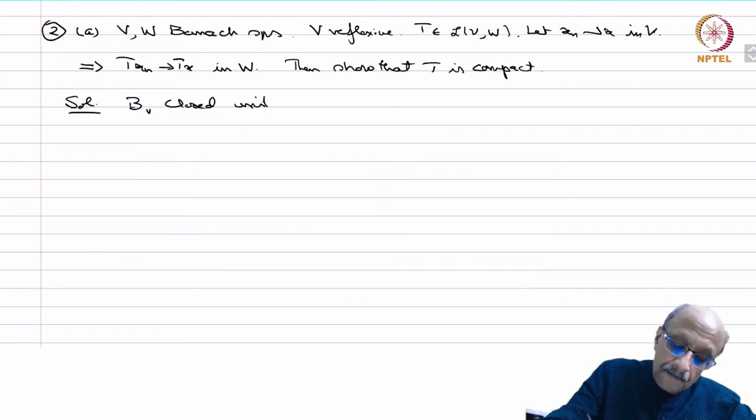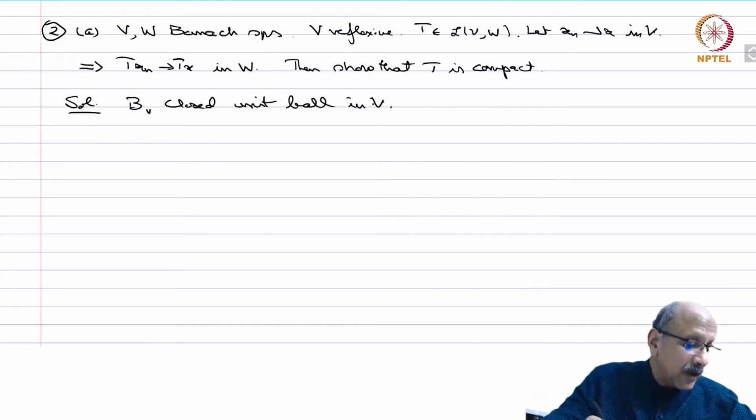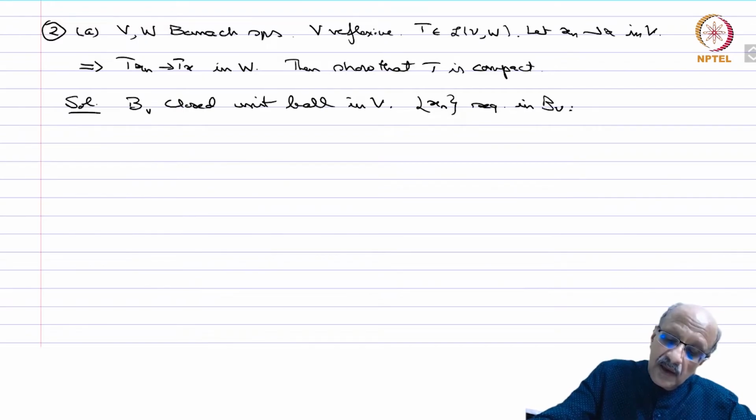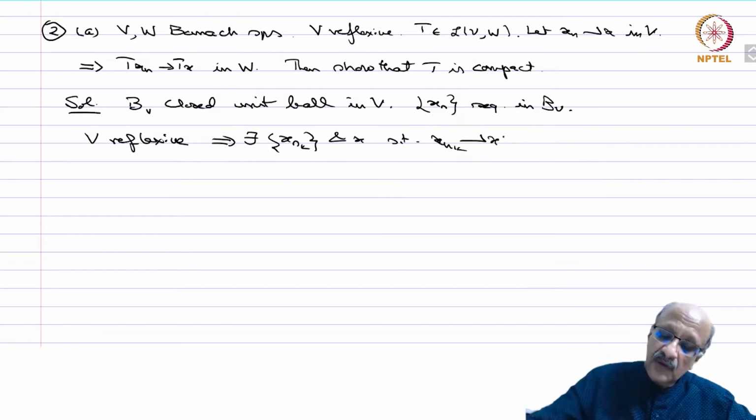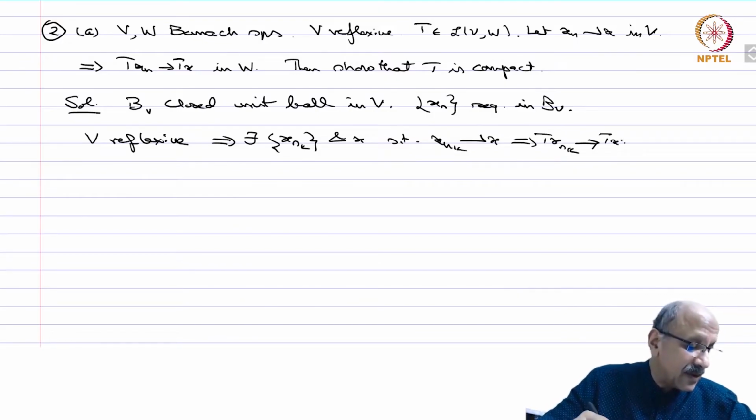So solution. B_V is the closed unit ball in V. Okay, so x_n is any sequence in B. V reflexive implies there exists x_{n_k} and x such that x_{n_k} converges weakly to x, and this implies that Tx_{n_k} converges to Tx.